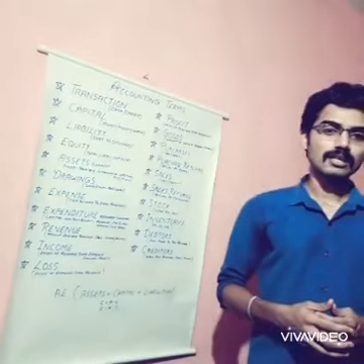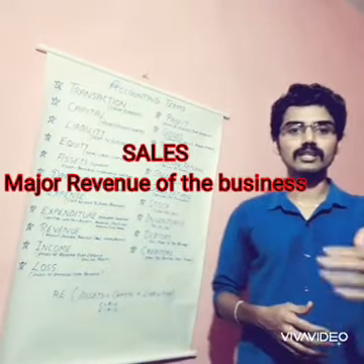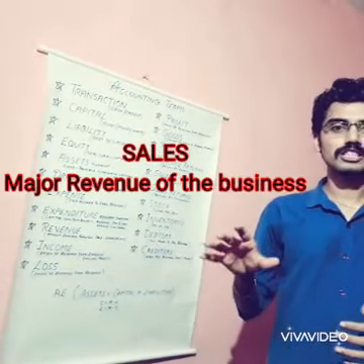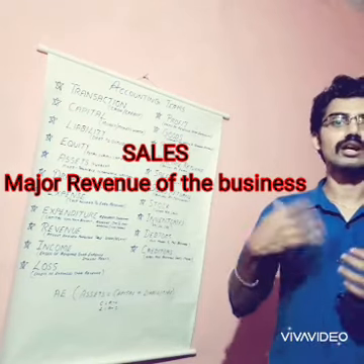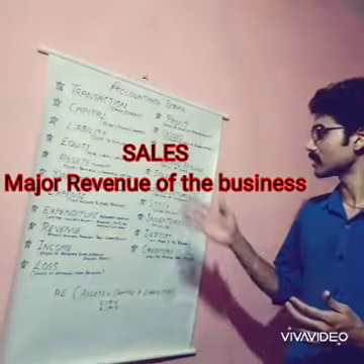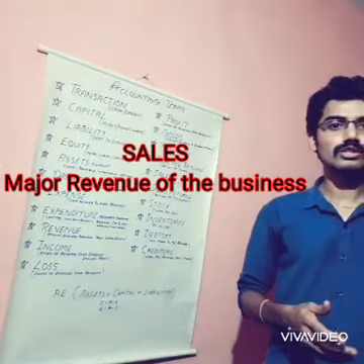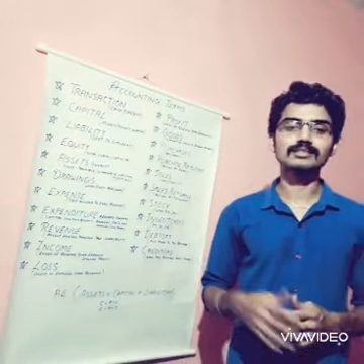And next one is sales. Sales, we can call it a major revenue of the business. After the production of these particular commodities, the business has to sell the goods to the outsiders. So these sales can be classified into two types, that is cash sales as well as credit sales.